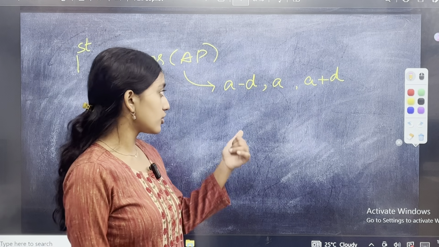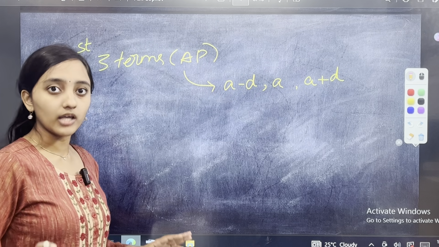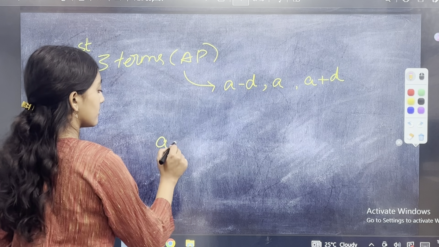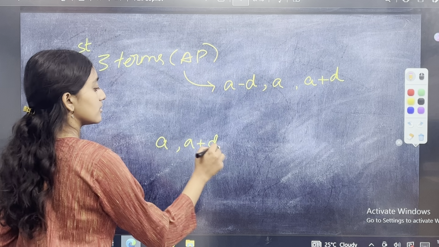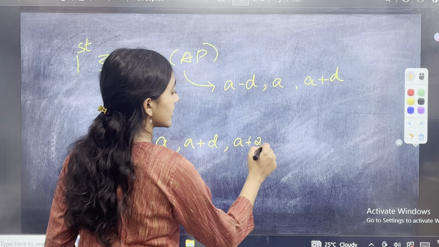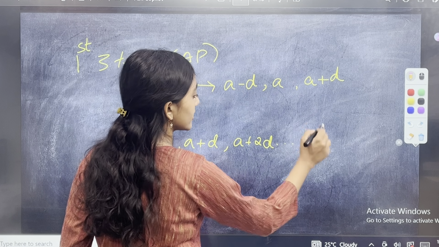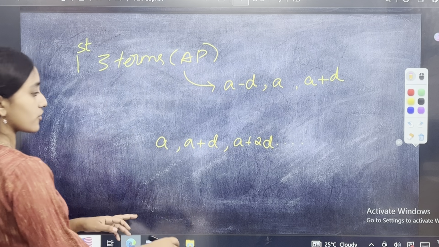Why am I asking you to give it like this? Instead, how will it otherwise be? It will be A, A plus D, A plus 2D. That is how your progression is going, right? That is how your progression is going. How am I saying this?